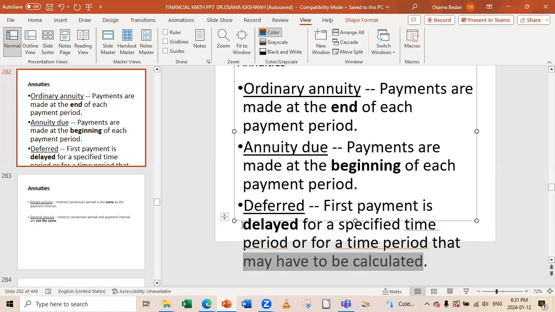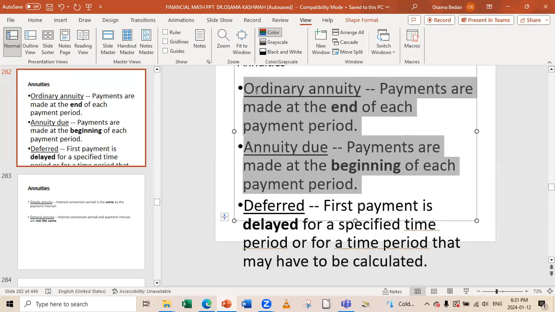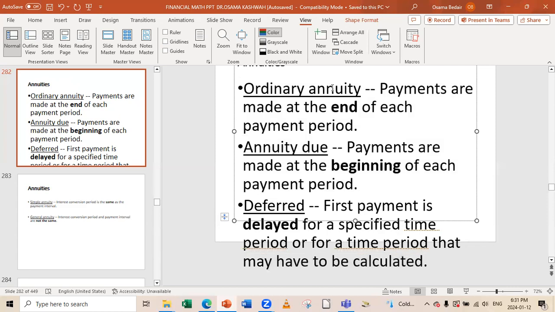But mostly we are working here on the ordinary and annuity due. Ordinary is at the end of the period and due is at the beginning of the period. One of them at the end of a period and the second at the beginning of the period.